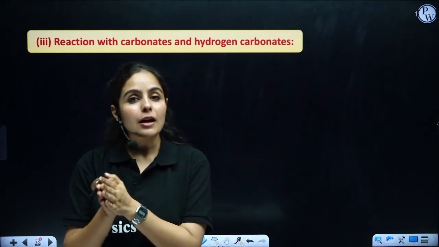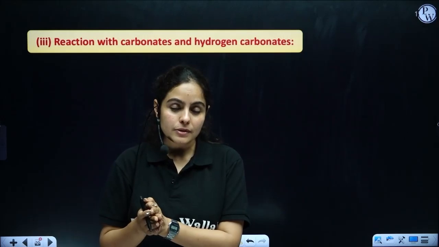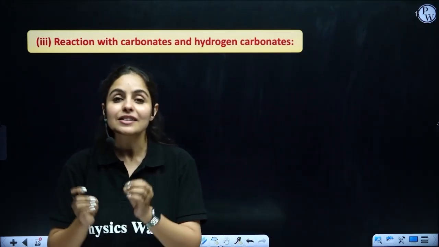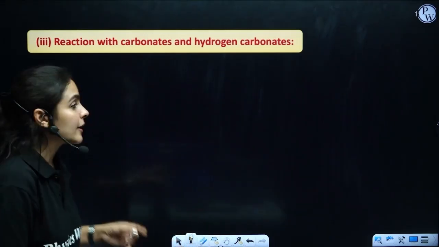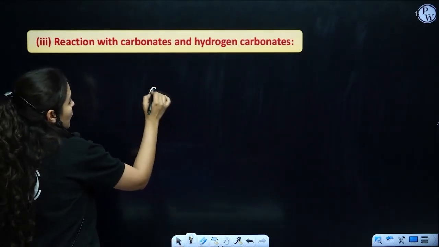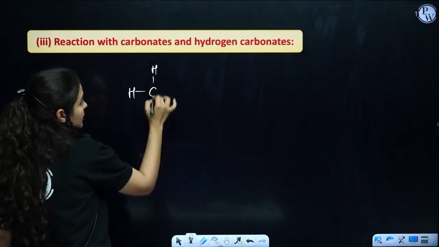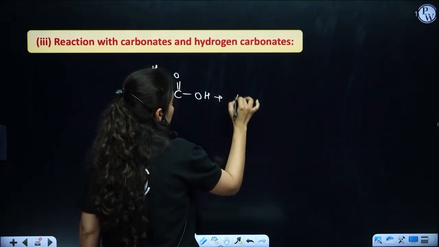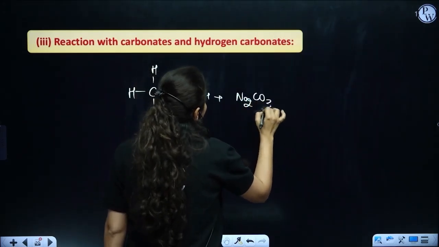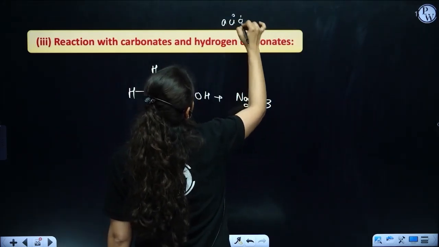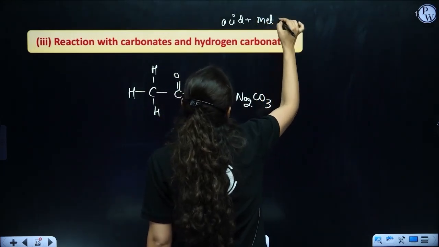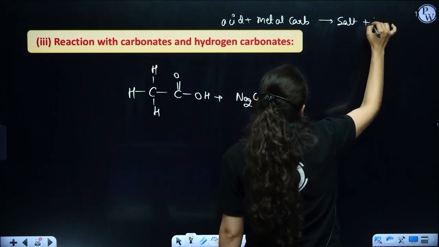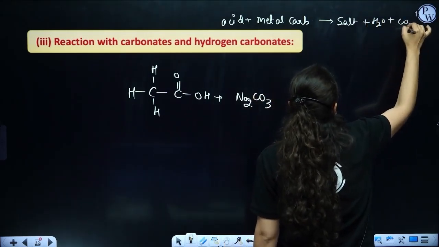You know that metal carbonates and metal bicarbonates are basic substances and they can easily react with acid. So let's react ethanoic acid with a metal carbonate or bicarbonate. Let's try that with sodium carbonate. CH3COOH, ethanoic acid, reacts with sodium carbonate, which is Na2CO3. Now you all remember, if acid reacts with any metal carbonate or bicarbonate, that gives you salt, water, and carbon dioxide. So guys, there is nothing new here.